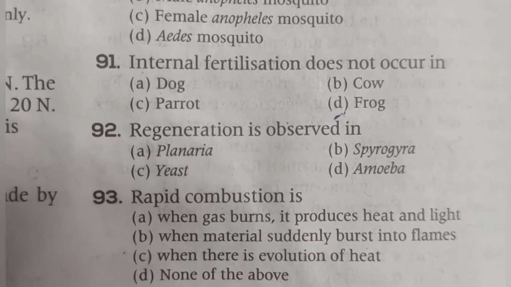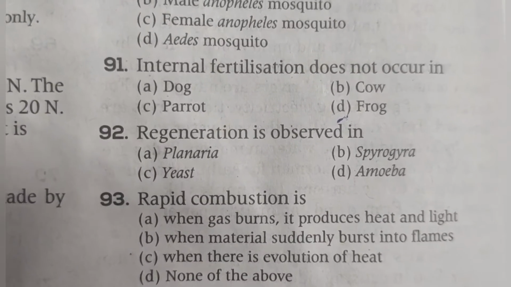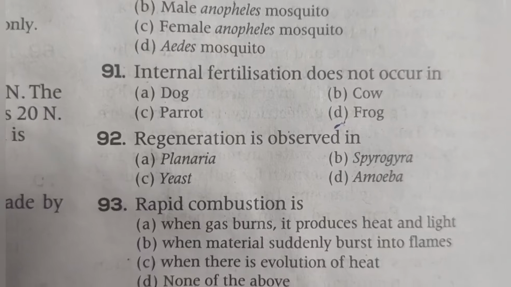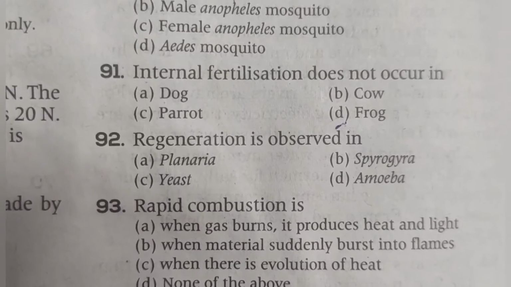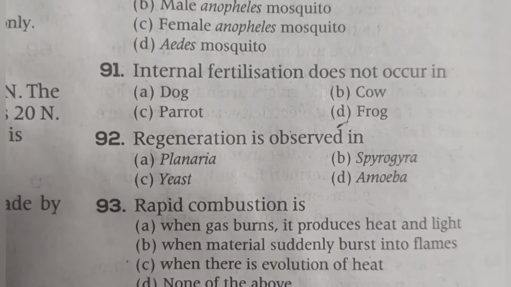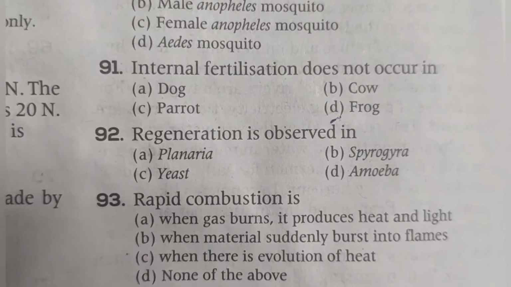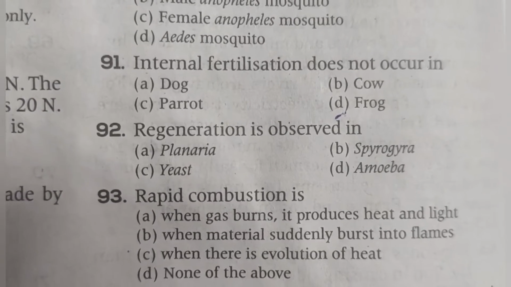92. Regeneration is observed in. What is regeneration? Regeneration means it's a natural process replacing or restoring of damaged or missing cells, tissues, organs, or even the entire body parts to full function in plants and animals.